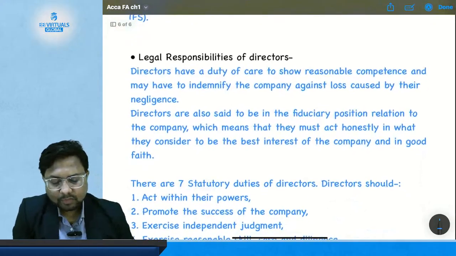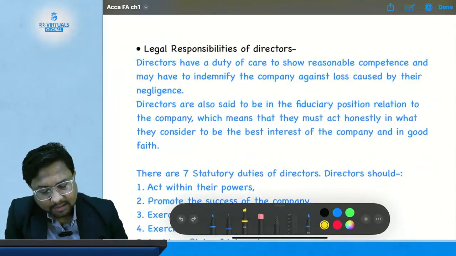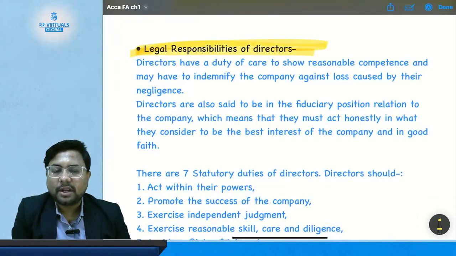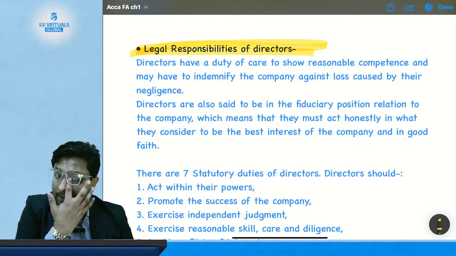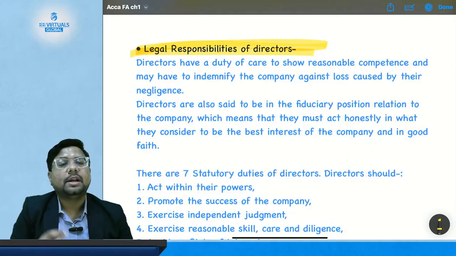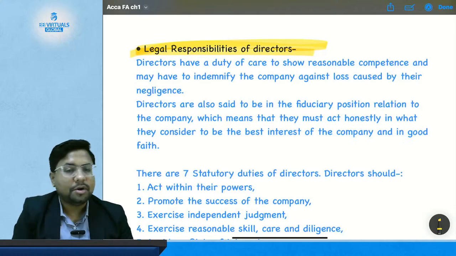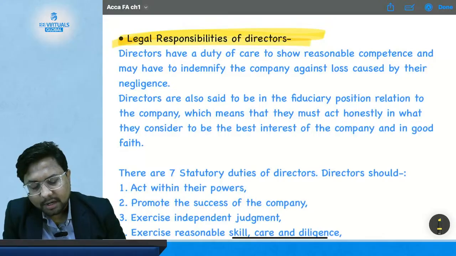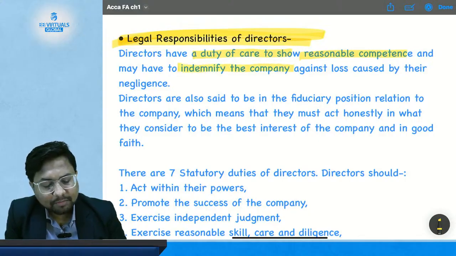Now the last topic of this chapter, that is the legal responsibility of the directors. So what are the legal responsibilities of the directors, and who are directors? Directors are the people who run the company, who work for the company apart from the owners. Directors may be owners, but apart from owners they are involved in the day-to-day operation and function of the company. Directors have a duty of care to show reasonable competence and may have to indemnify the company against loss.